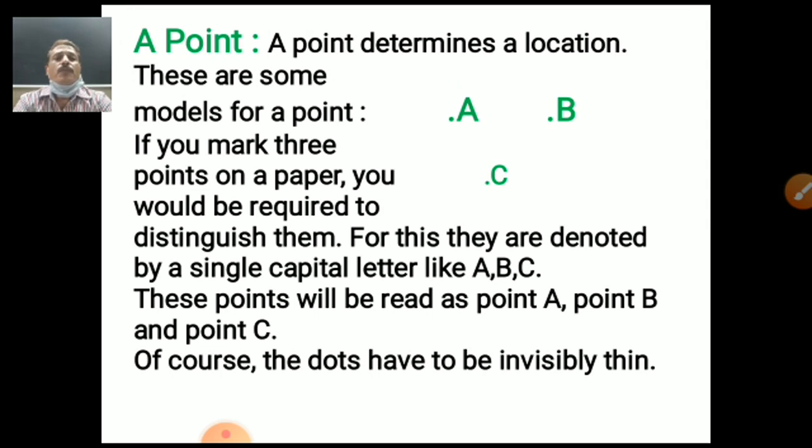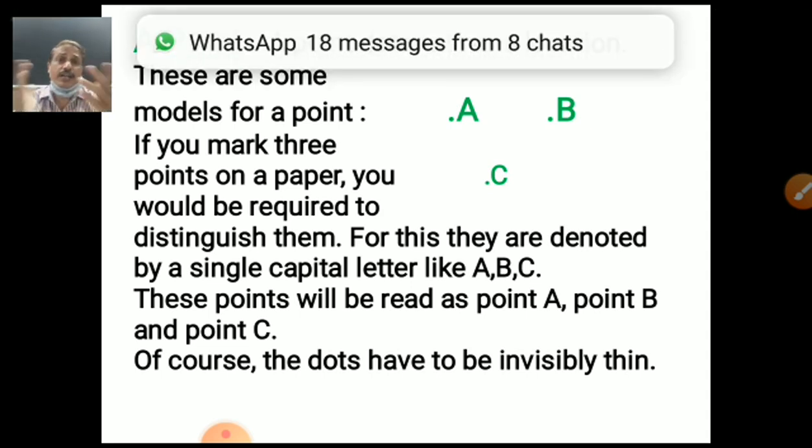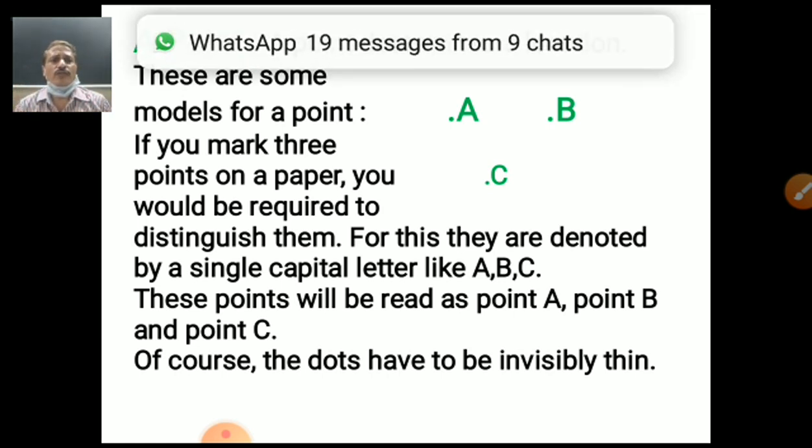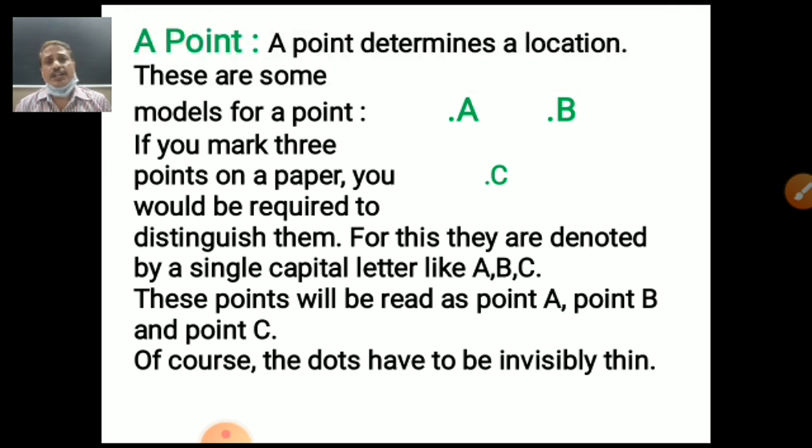If you mark 3 points on a paper, you would be required to distinguish them. Distinguish means separate them, give them a name, like you have a name, students. For this, they are denoted by a single capital letter like A, B, C, separate letters. These points will be read as point A, point B and point C. Of course, the dots have to be invisibly thin.